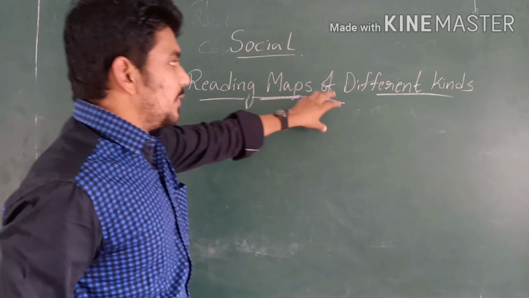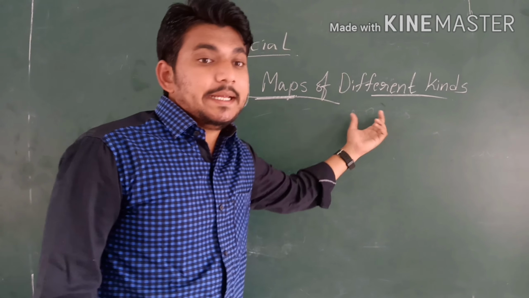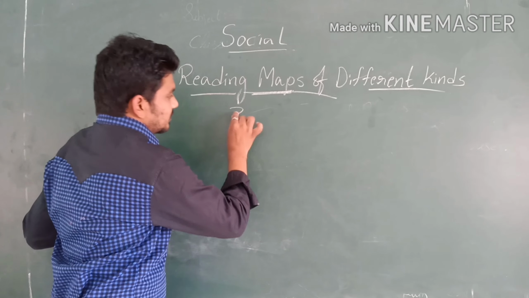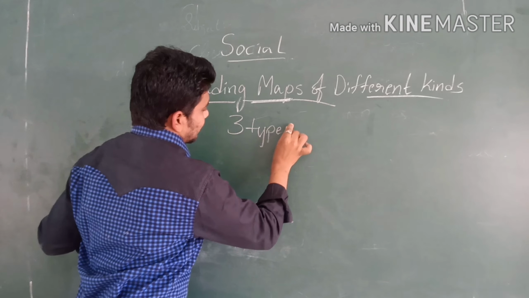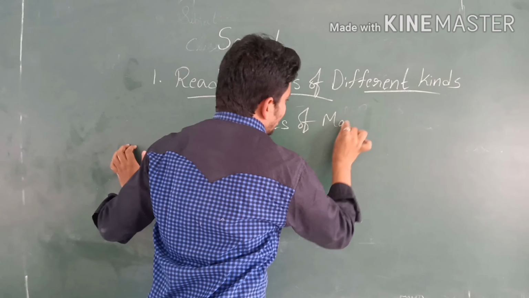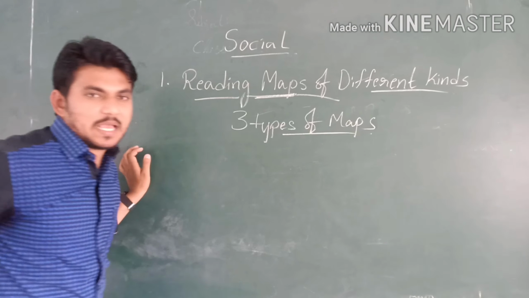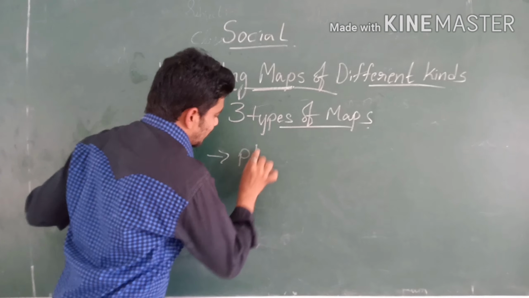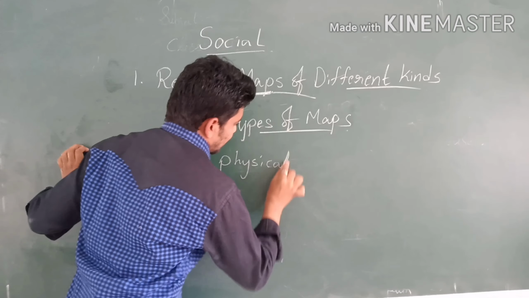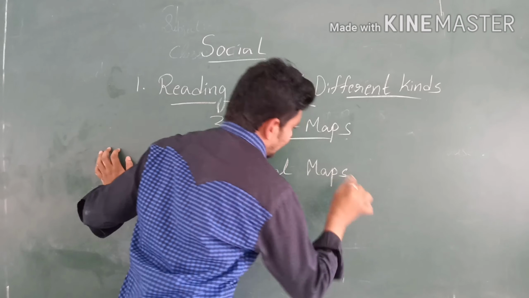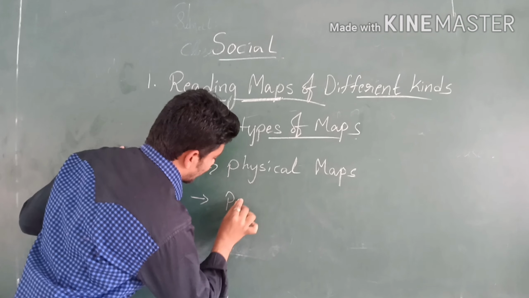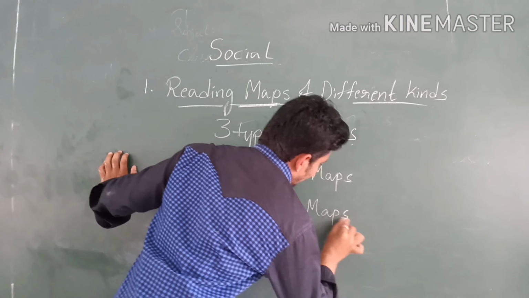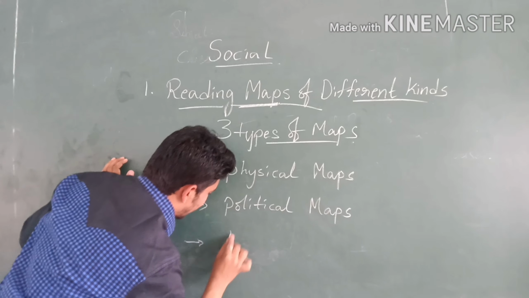We have to know how many types of maps there are and what their kinds are. There are 3 types of maps. First one is physical maps, second one is political maps, and third, important one, is thematic maps.